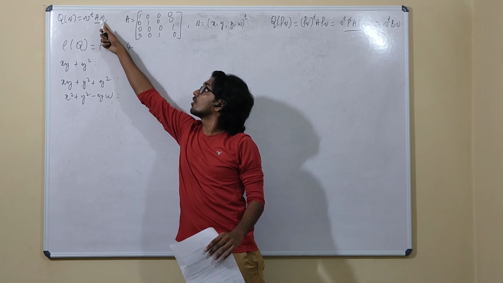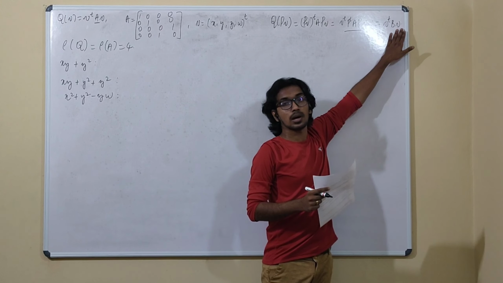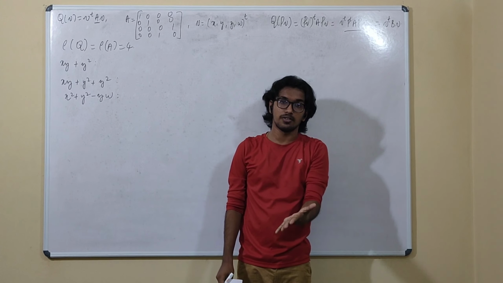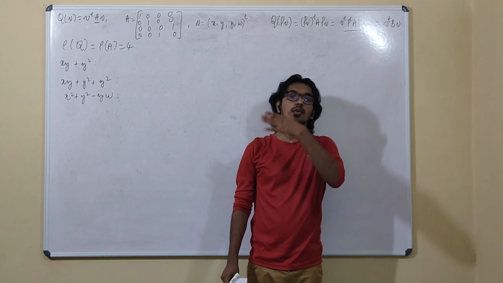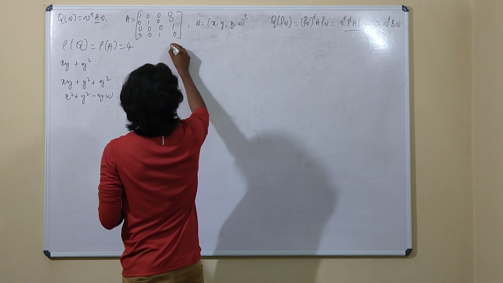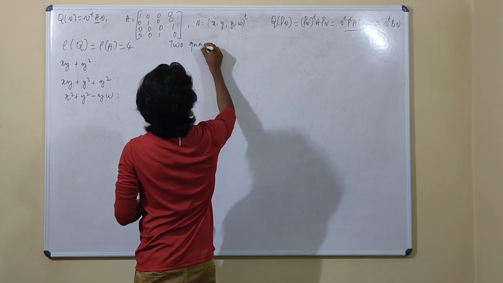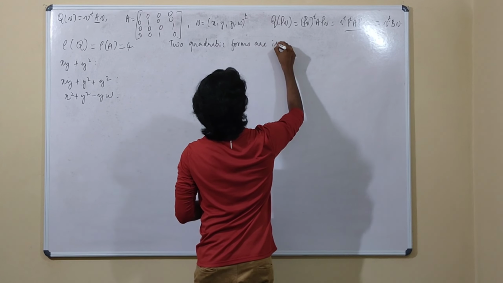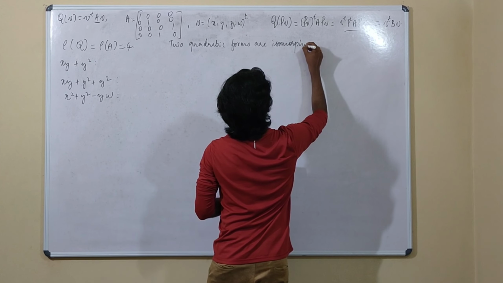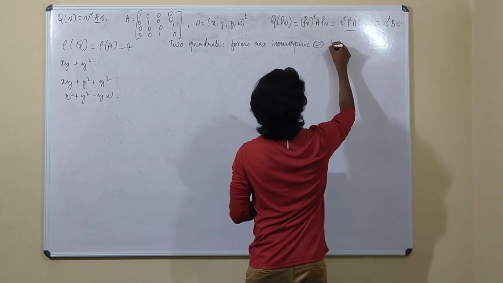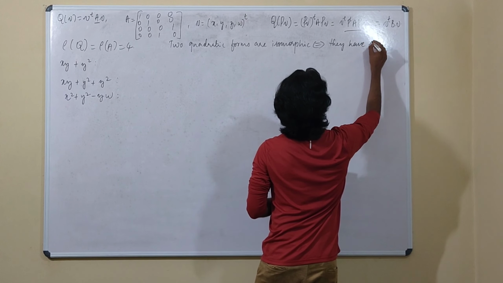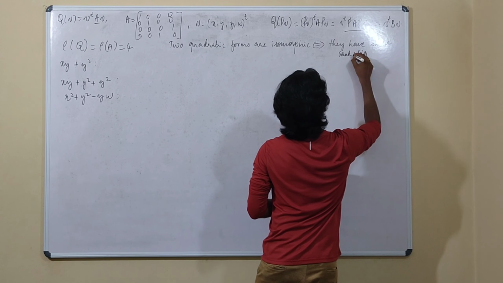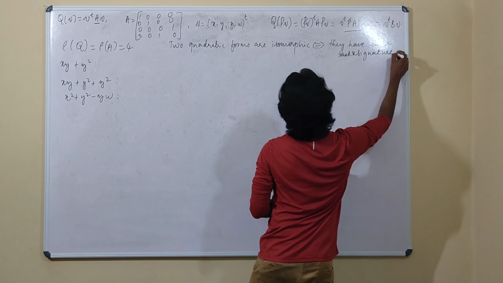Okay. Now we have a quadratic form with the help of A, and here we have a quadratic form with the help of B. If these two things are said to be isomorphic, okay, we are talking about the quadratic form isomorphism. Two quadratic forms are isomorphic if and only if they have the same rank and signature.